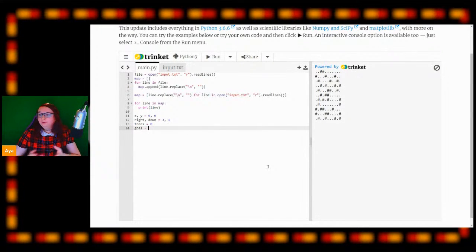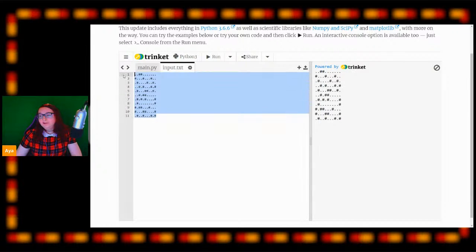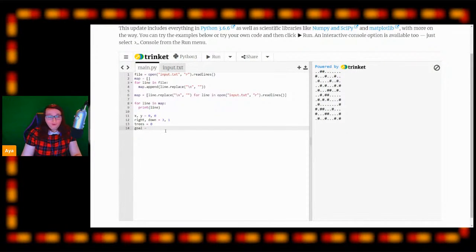So the goal that we're going to be seeing is the length of the map. Our array, which is our map, has a length that is equal to exactly how many lines that we have. So how many lines are in this? 11. That means when we hit line 11, we've hit the bottom of the map. We know that because that's what the exercise has told us. So our goal is the length of the map.